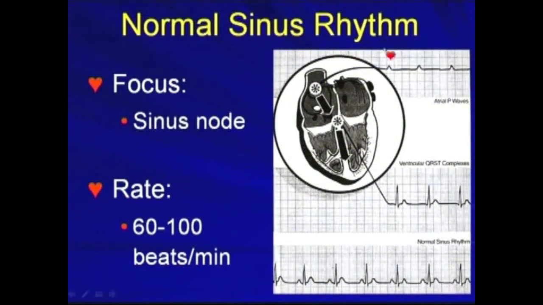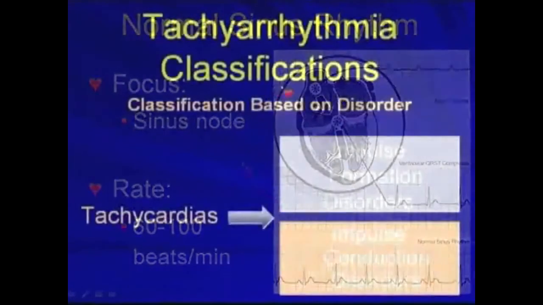So this is a normal sinus rhythm. The focus is from the sinus node. As we said before, the rate is usually 60 to 100 beats per minute when we are at rest. So this is the SA node, AV node, and it derives the sinus rhythm.